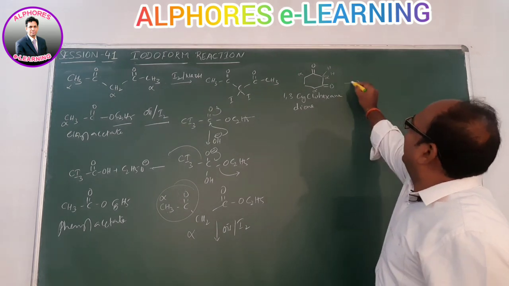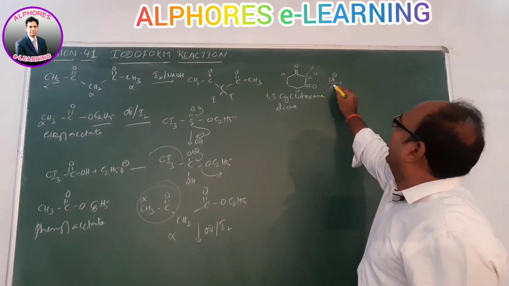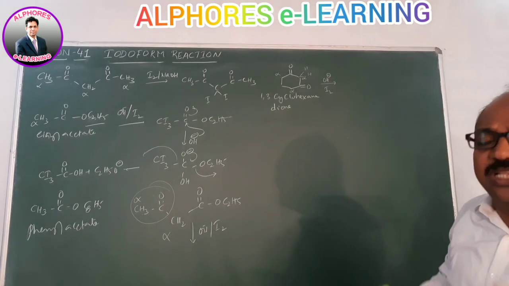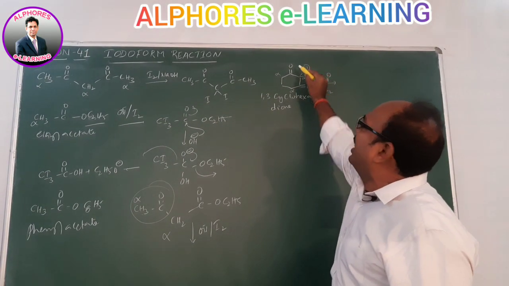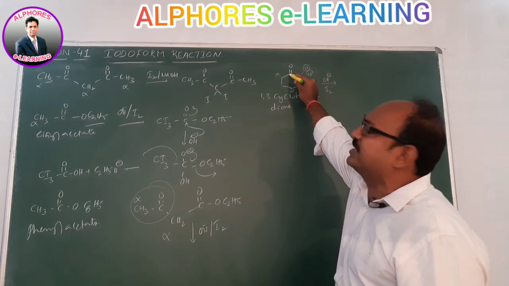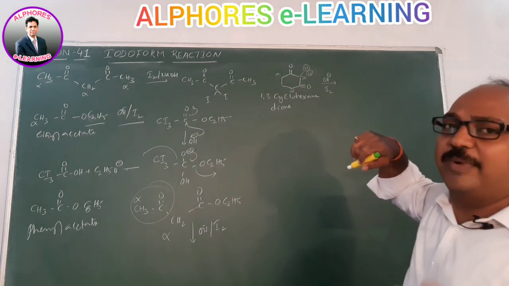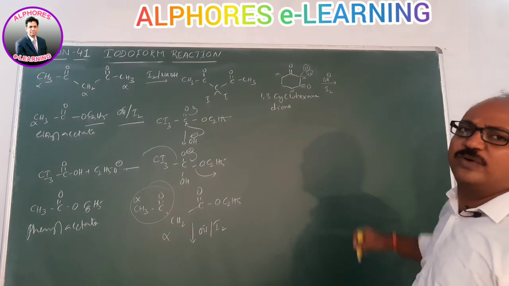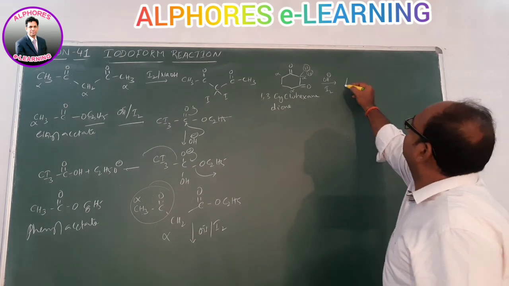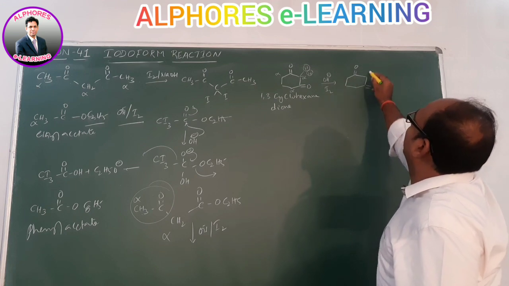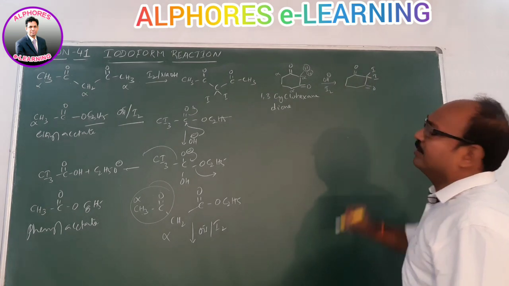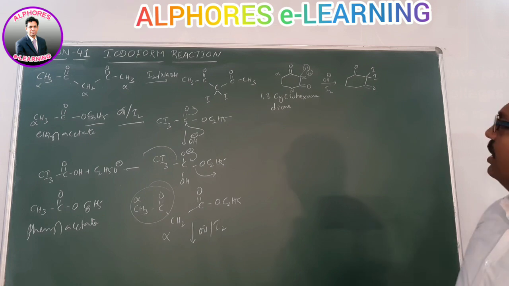If we are using base and I2, which alpha hydrogens are more activated? No doubt these 2 alpha hydrogens are more activated, because they are activated by 2 C=O groups. That's why this one is more activated. Now we get C=O, with iodine, diiodo.